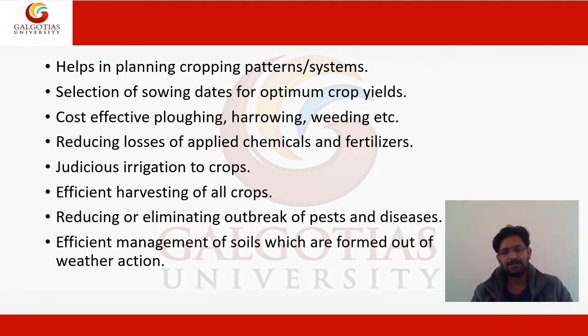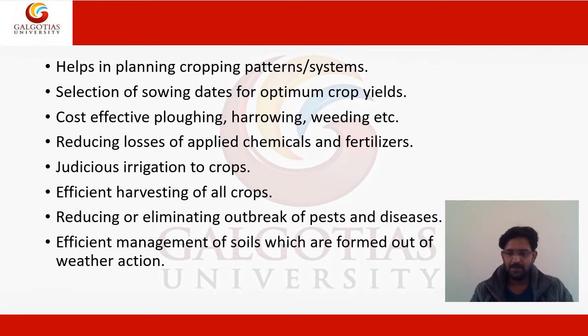Okay, so these are some important findings or outcomes in which agrometeorology is going to help the farmers or your farming society, in how to optimize the quality and quantity of the crops by using the outcomes of the agrometeorology study, because this only deals with the interaction of the living organism or agriculture farming with the atmosphere.